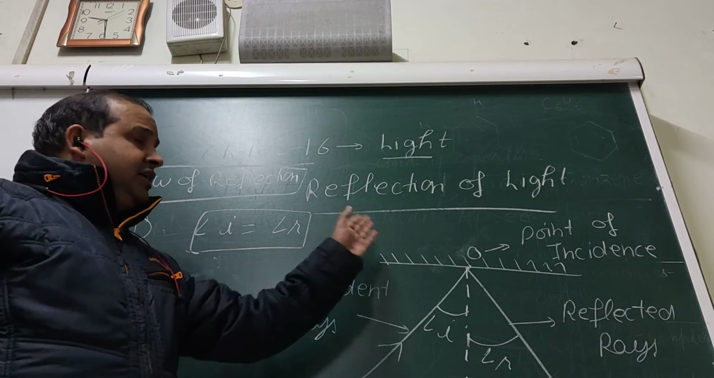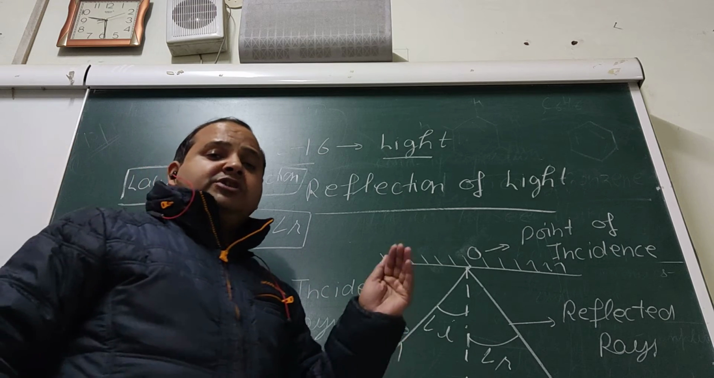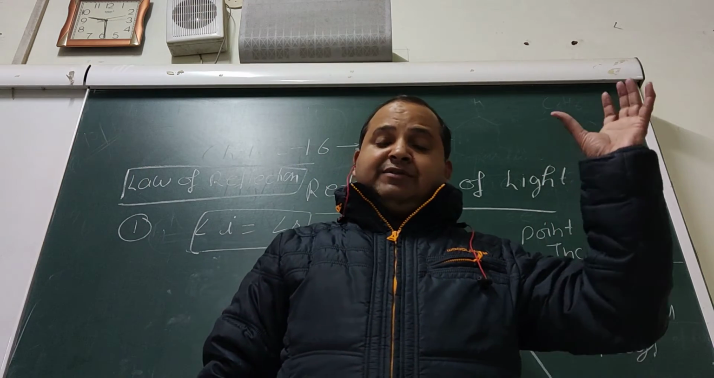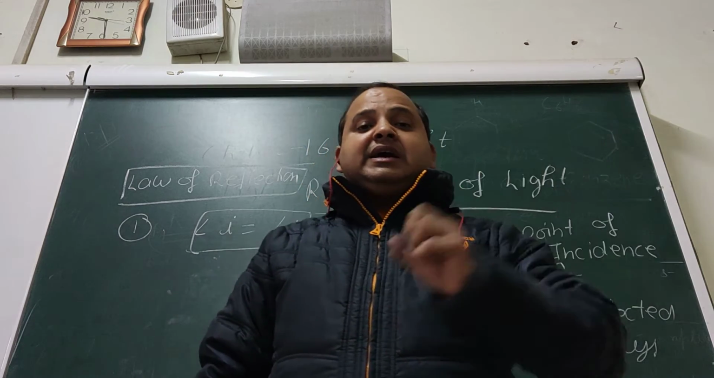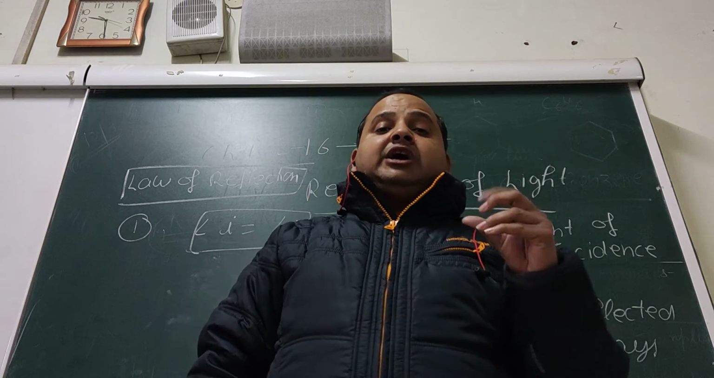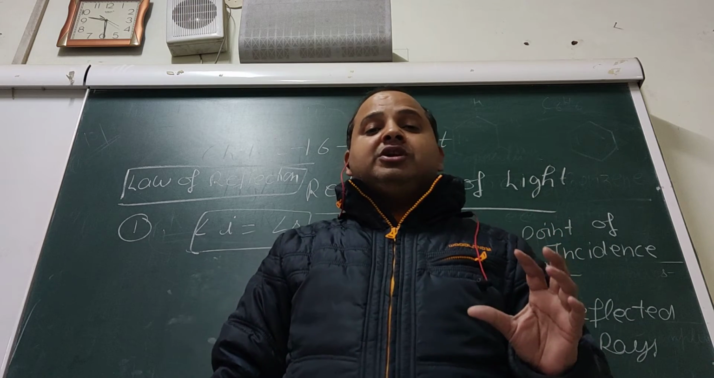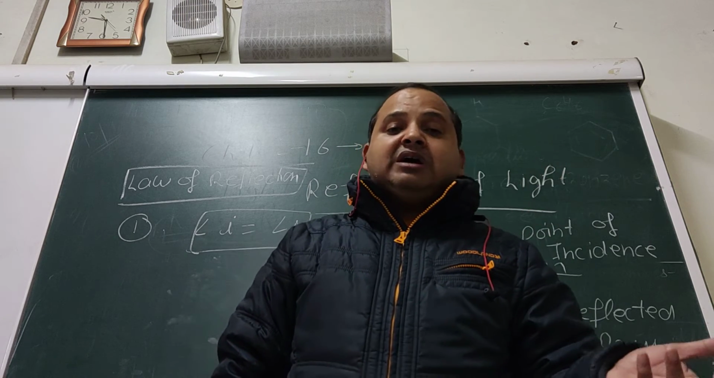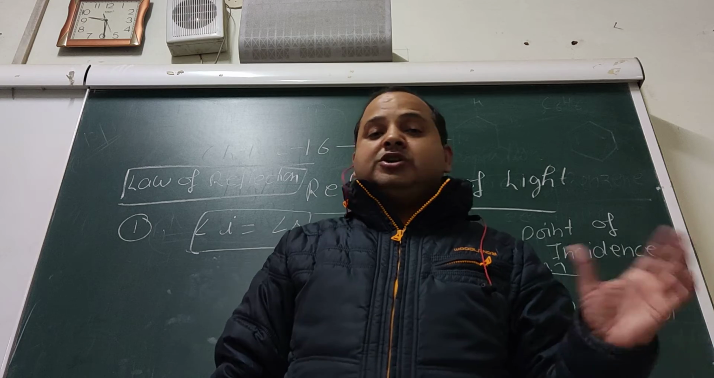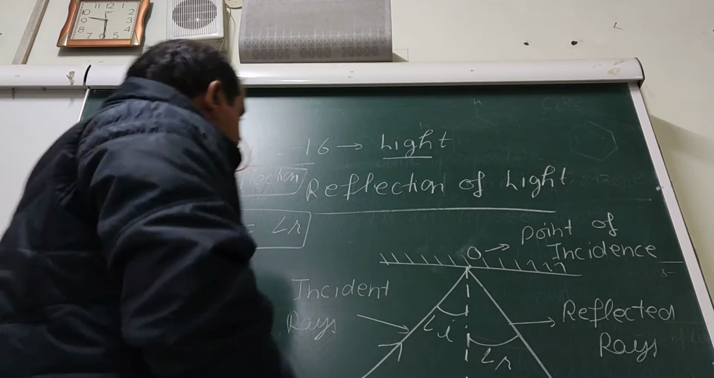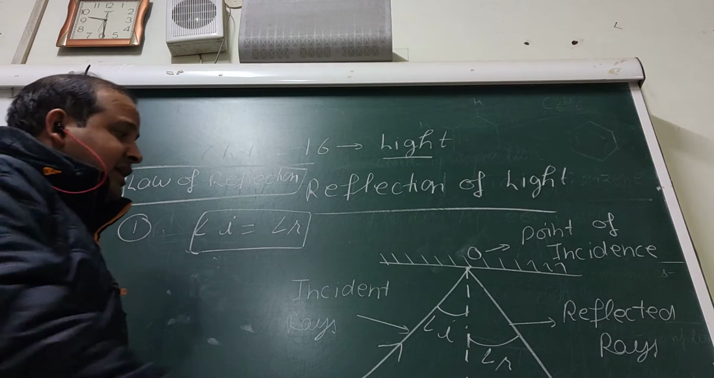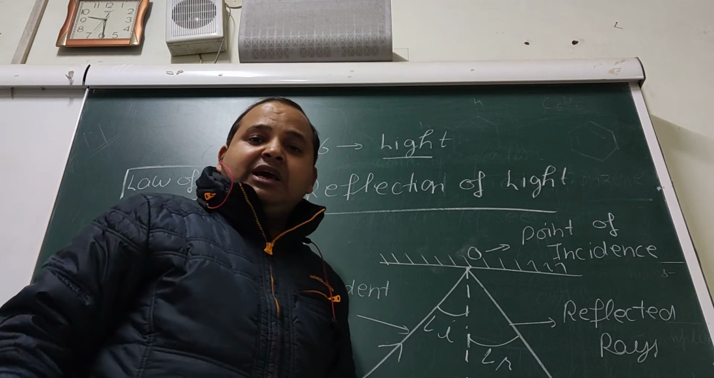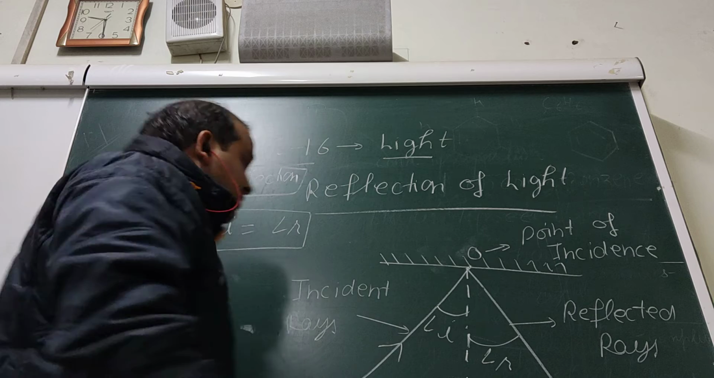Now, in the reflection of light, first of all, light will come from the source of light. It will strike on the surface, and then again it will meet. If they are actually meeting, the image formed is called real image. If they appear to meet, the image formed is called virtual image. That we will discuss afterwards. Now, there are two laws. One is angle I is equal to angle R, angle of incidence is equal to angle of reflection.